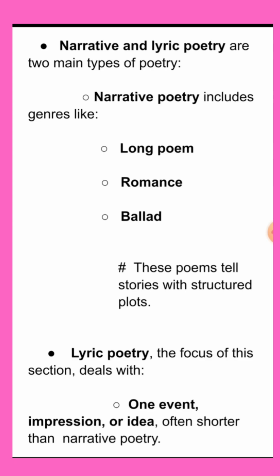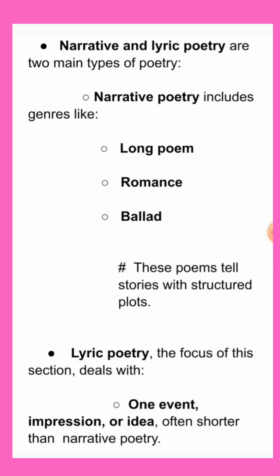First of all, let us discuss the different genres that come under narrative poetry. Narrative poetry includes genres like long poem, romance, ballad. And these poems tell stories with structured plots. And what is lyric poetry? Lyric poetry deals with one event or one impression or one idea, and it is shorter than narrative poetry.